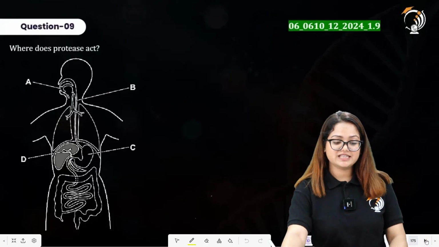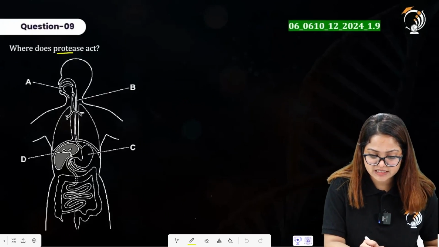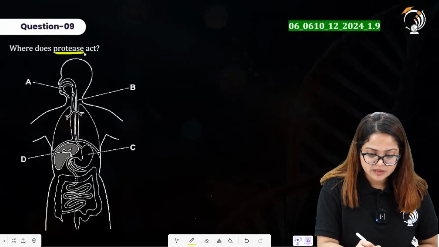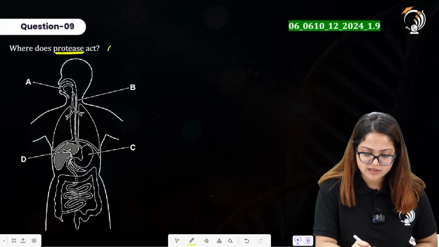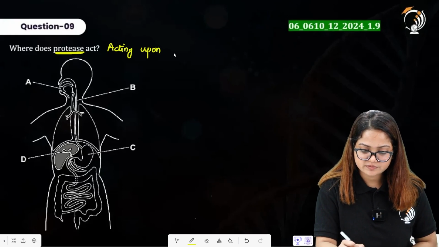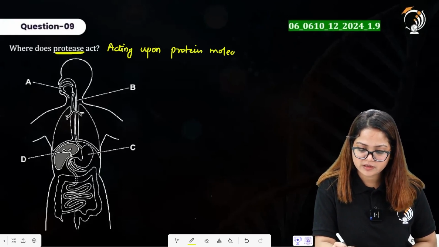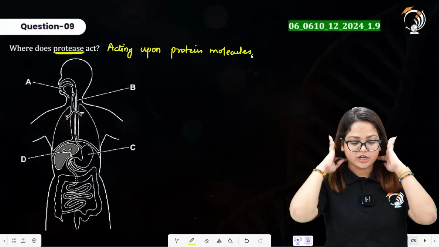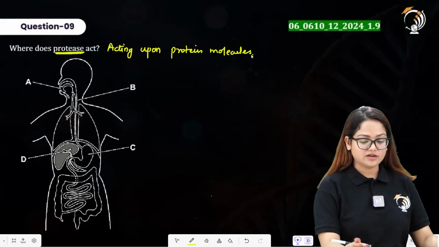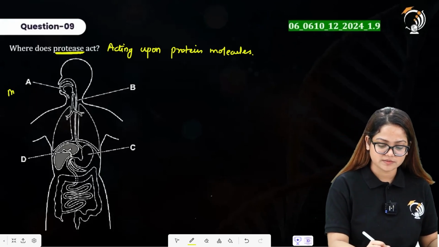Where does protease act? Protease is an enzyme that acts upon protein molecules. To answer that you have to first label all of the options here. A here represents mouth.